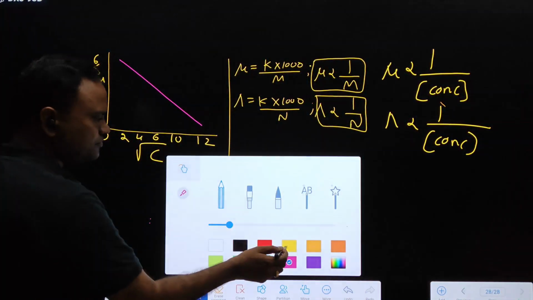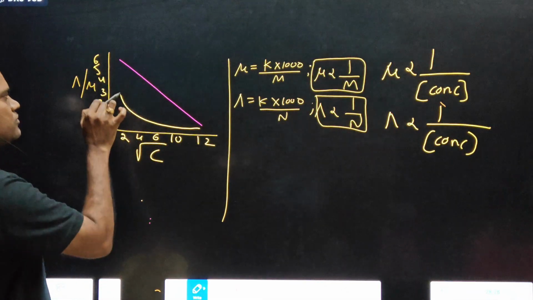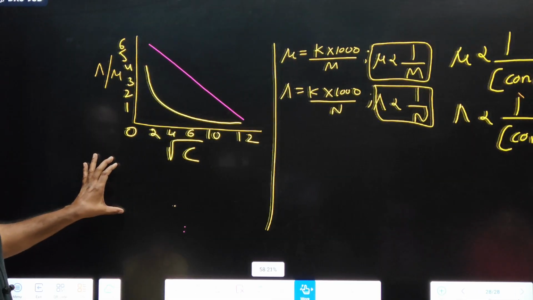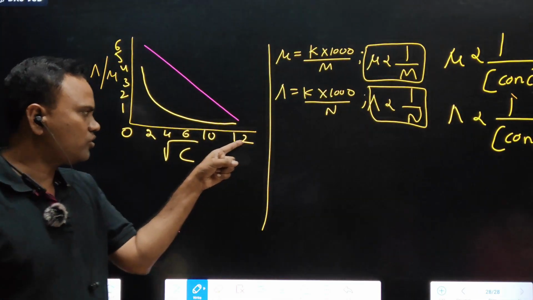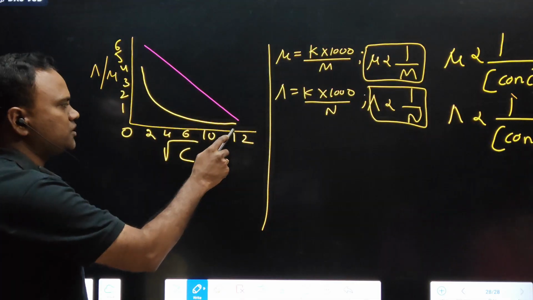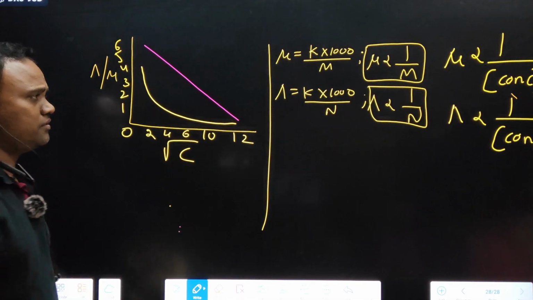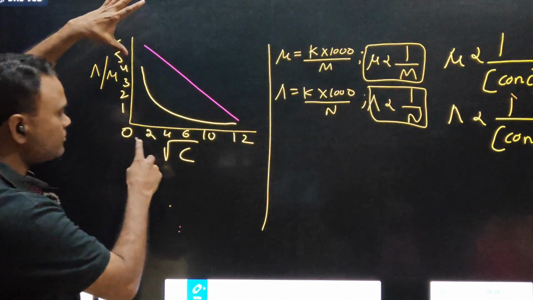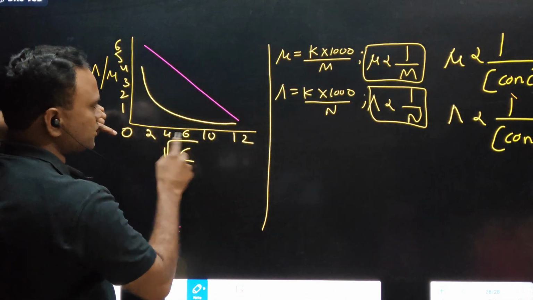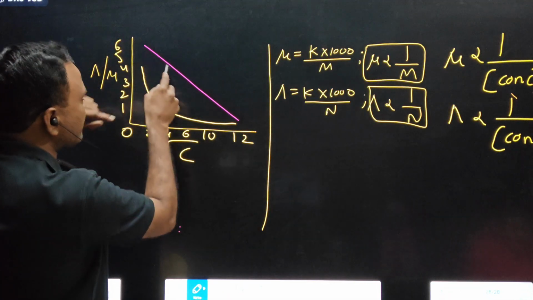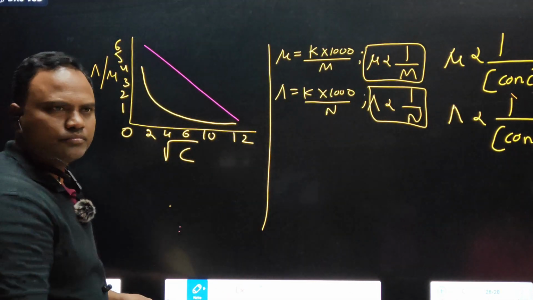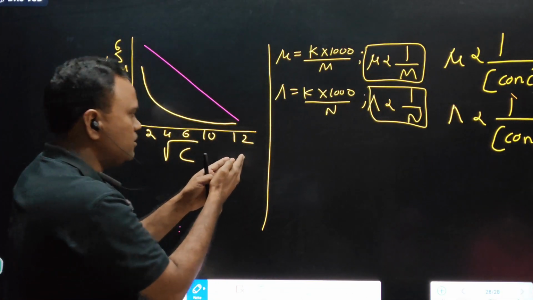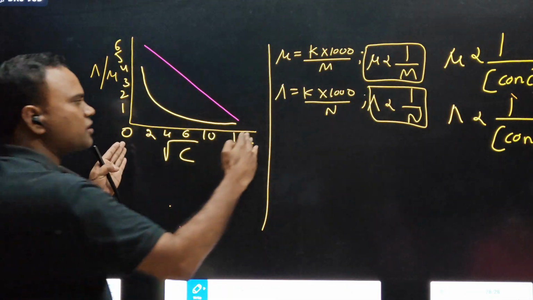You are going in this direction. When you go in this direction, conductance increases because of inverse relation. If you go like this, concentration is increasing, then the conductance value is dropping. Conductance is increasing when you come in this direction, 12 to 20, you are coming like this.